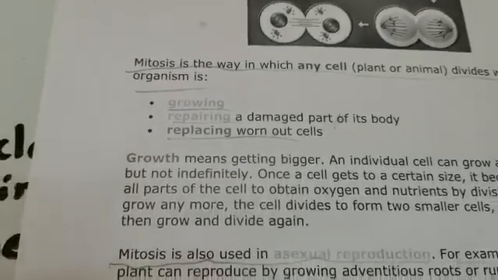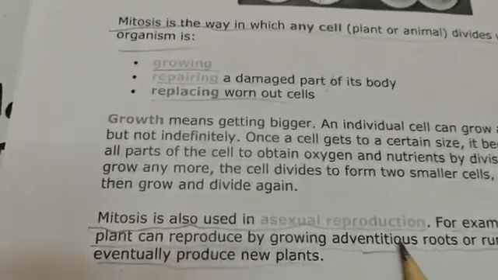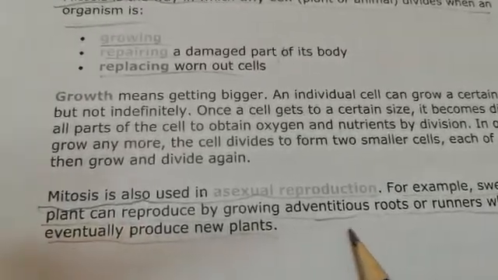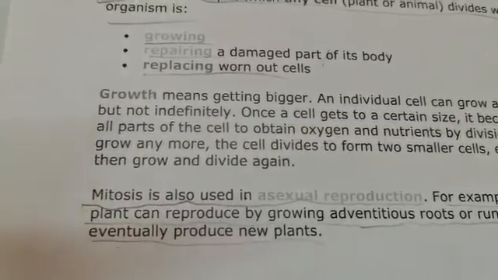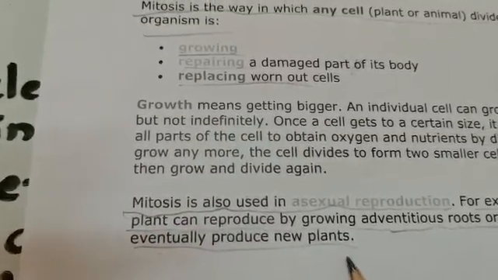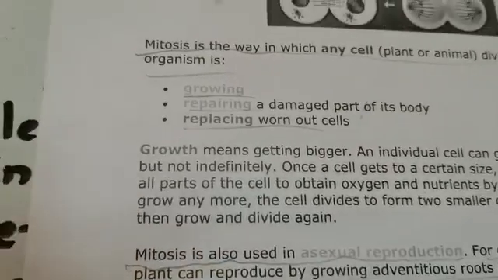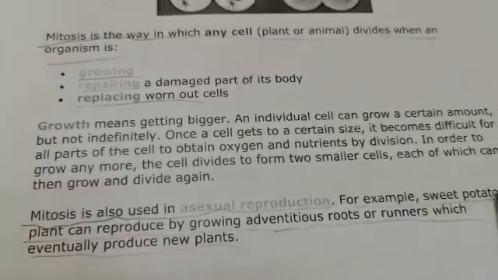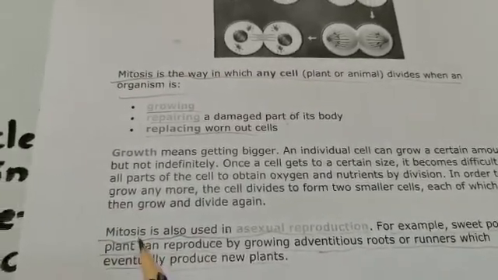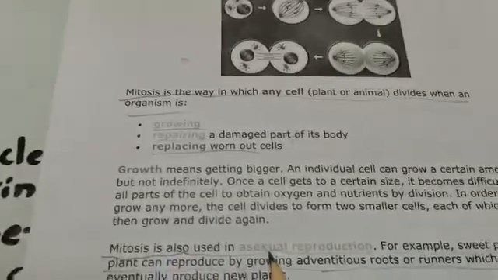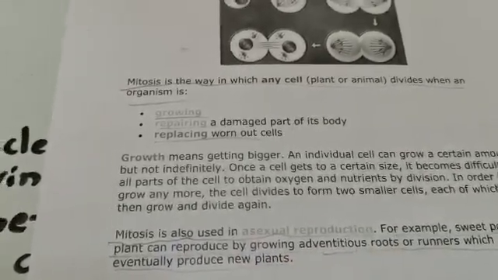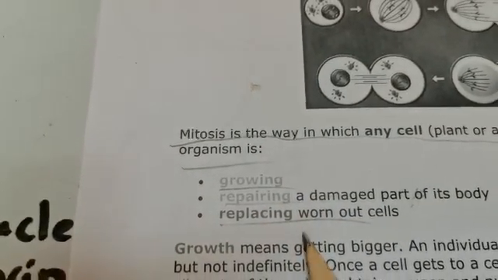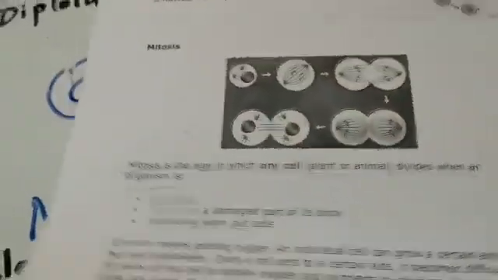Mitosis is also used in asexual reproduction. For example, a sweet potato plant can reproduce by growing adventitious roots or runners, which eventually produce new plants. If you keep a sweet potato, you can see new baby plants coming from the sweet potato itself. That is the kind of cell division called mitosis. So asexual reproduction also uses mitosis, as do growing, repairing and replacing.